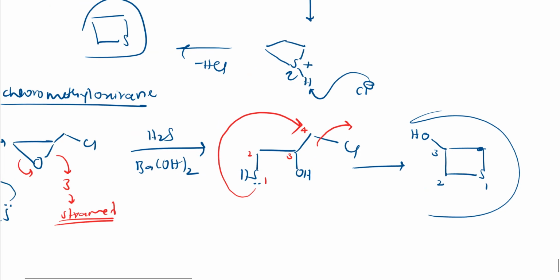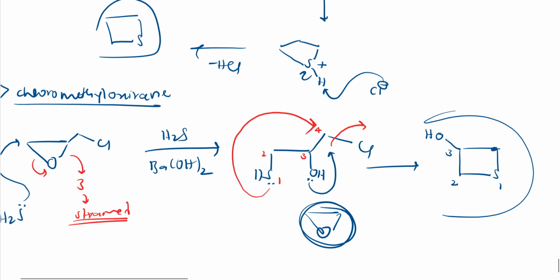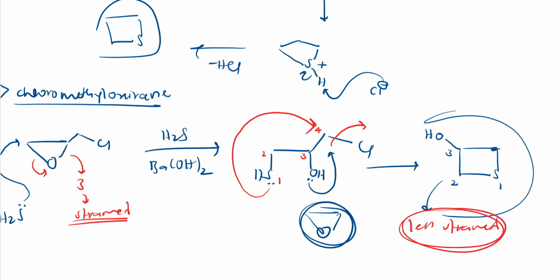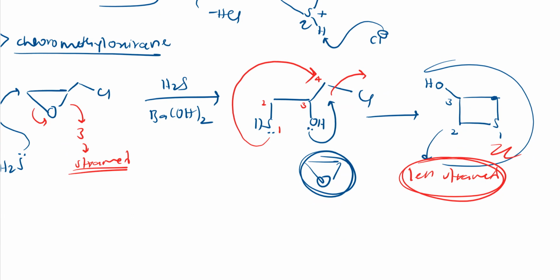You may ask, sir, why didn't the oxygen lone pair attack this carbon? If it attacks, again we would get this 3-membered ring, and we know that this 3-membered ring will be highly strained. So compared to this, the 4-membered ring will be less strained, right? 4-membered rings are less strained. So if you see, the rate of reaction will be faster for this 4-membered ring compared to this 3-membered ring, right?